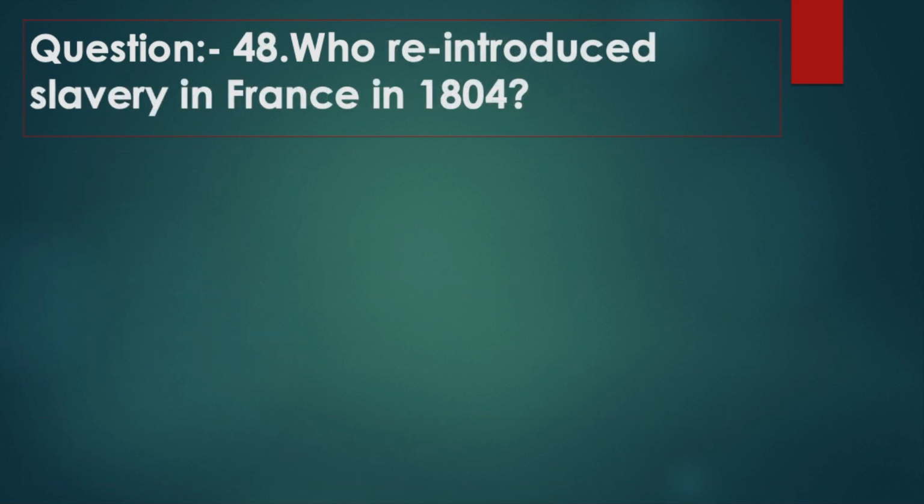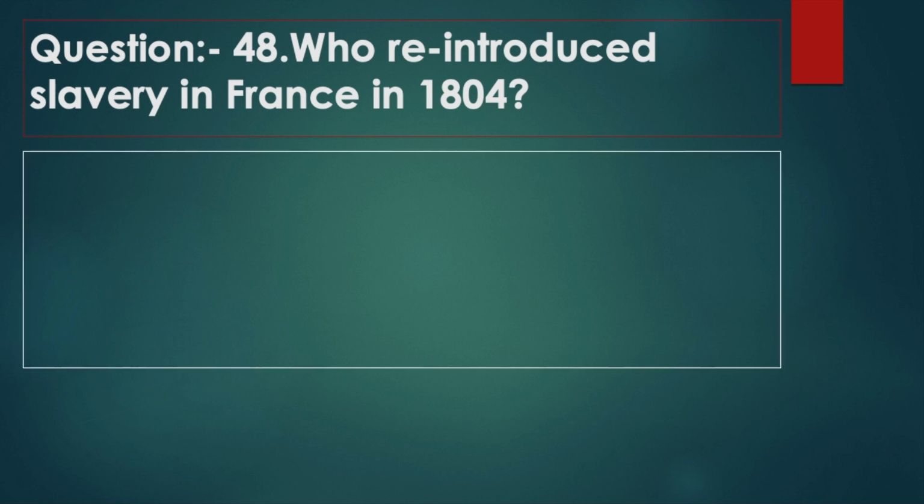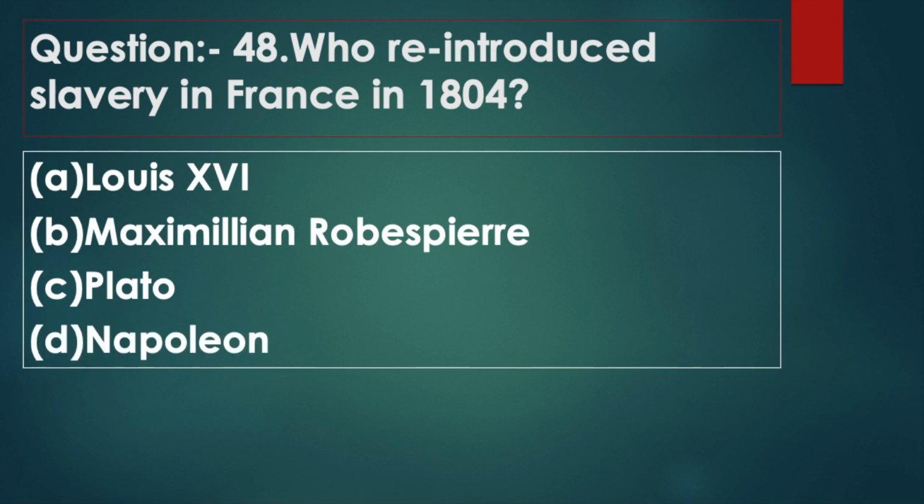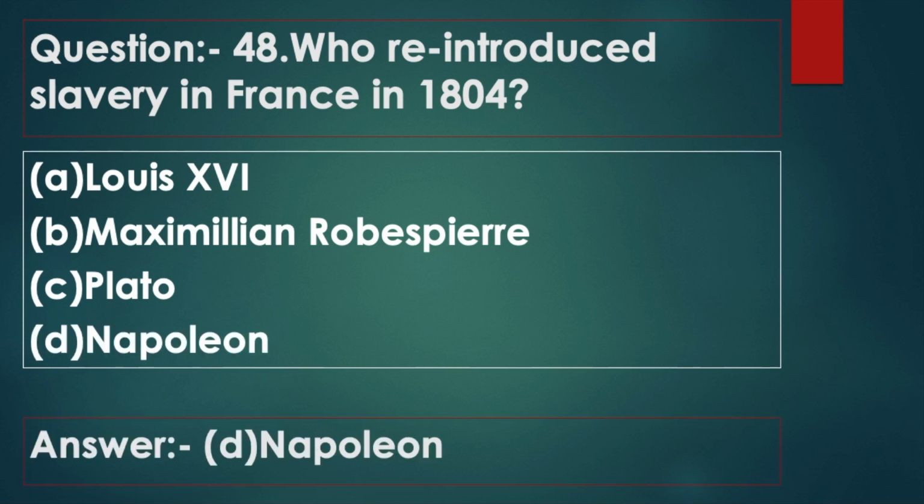Question 48. Who reintroduced slavery in France in 1804? Option A, Louis XVI. Option B, Maximilien Robespierre. Option C, Plato. Option D, Napoleon. Answer: option D, Napoleon.